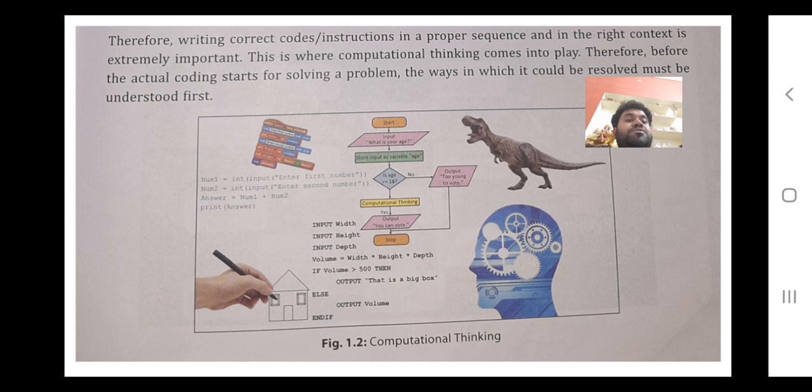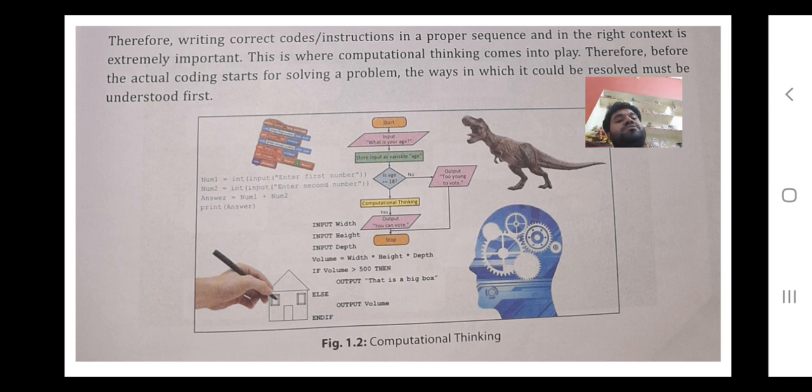In this we have to start the program, then we have to enter the values, like I want to enter the values for a and b, so I will write here read a and b. After that I will give a process like result is equal to a plus b, and after that I will print and I will stop.